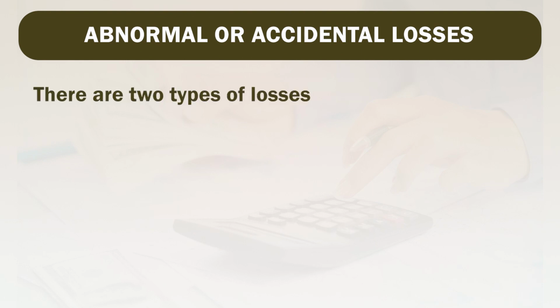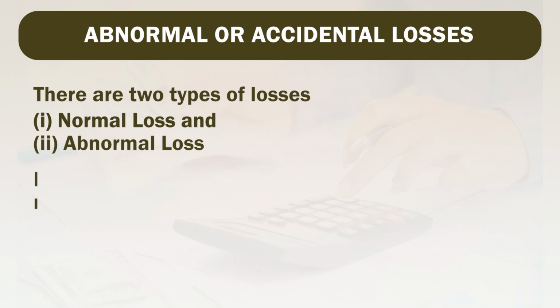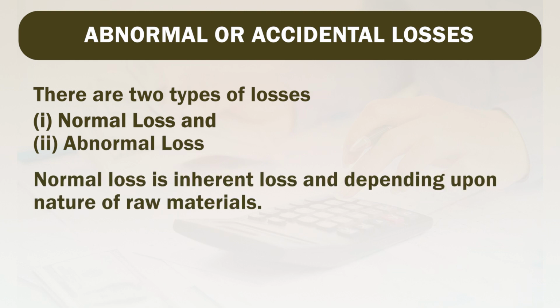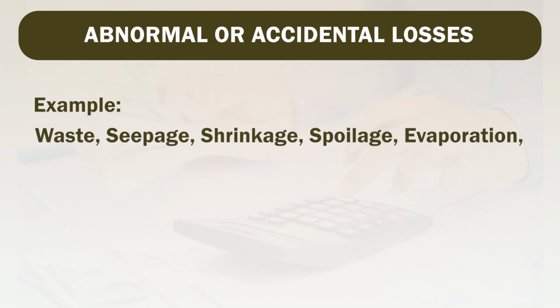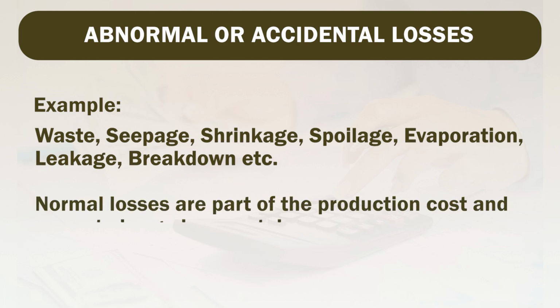There are two types of losses, normal loss and abnormal loss. Normal loss is inherent loss and depends upon the nature of raw materials. A normal loss is a loss that is expected to occur during the production process. It is unavoidable and is part of the normal manufacturing costs. For example, wastage, seepage, shrinkage, spoilage, evaporation, leakages, breakdown, etc. are examples of normal losses. Normal losses are part of the production cost and are not charged separately.